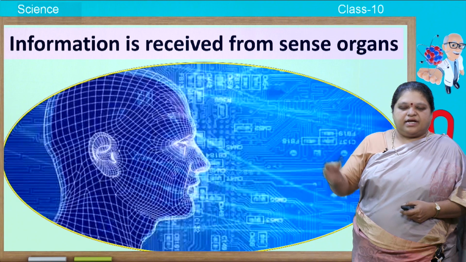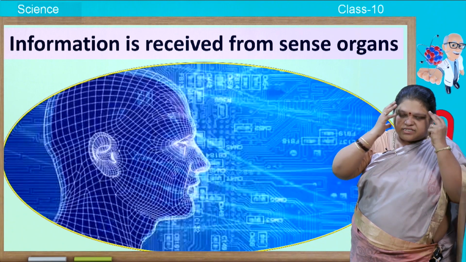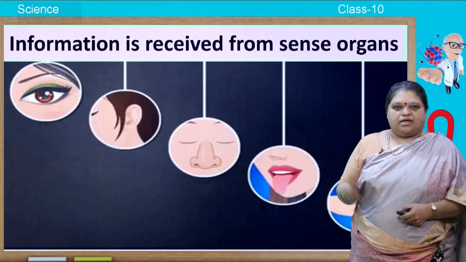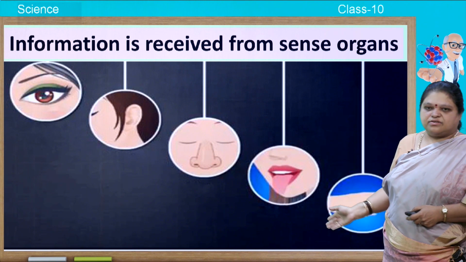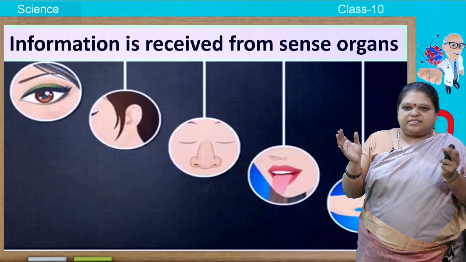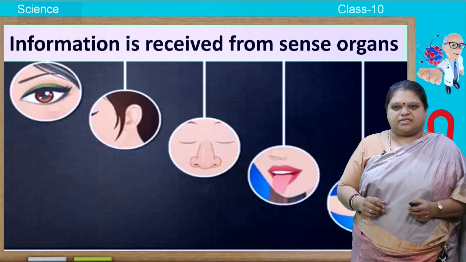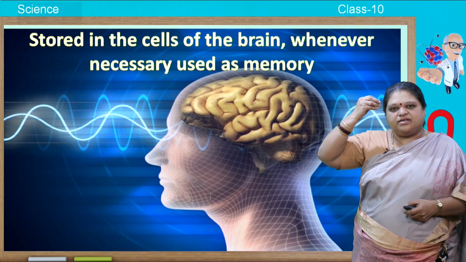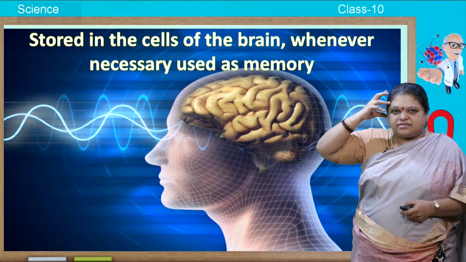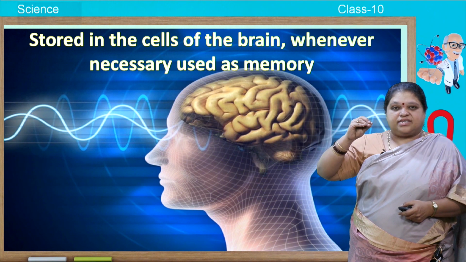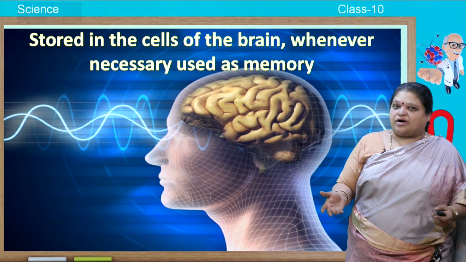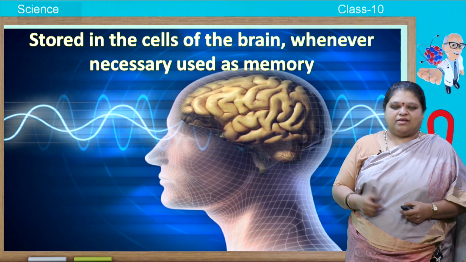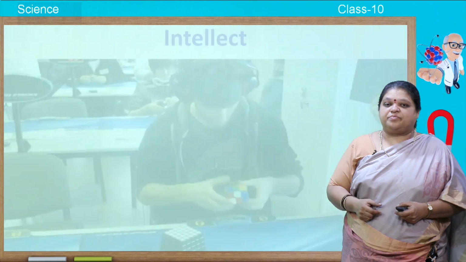Not only that, it receives information from the sense organs, the eyes, ears, nose, tongue and also the skin. So, it receives the information from the sense organs and then sends it to the brain. So, the brain cells store this and then use it whenever it is necessary and you call it as memory. So, those are the functions of the brain.